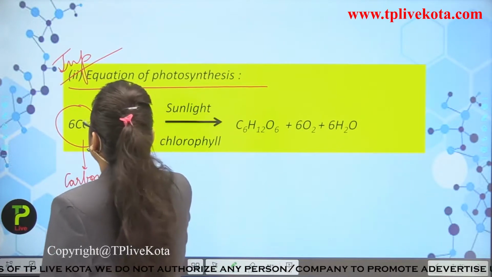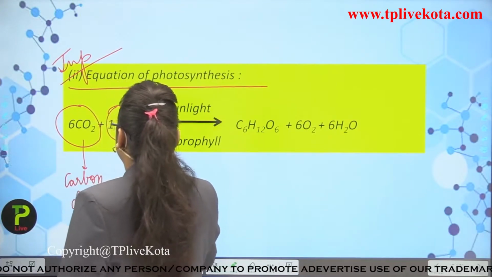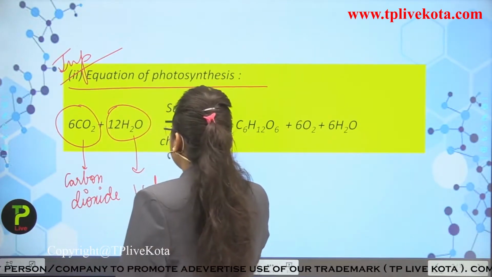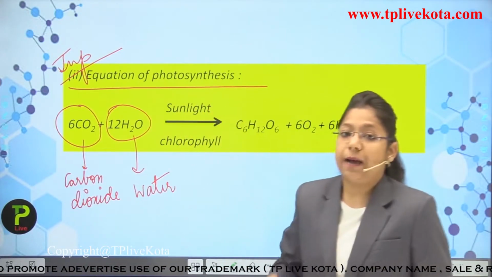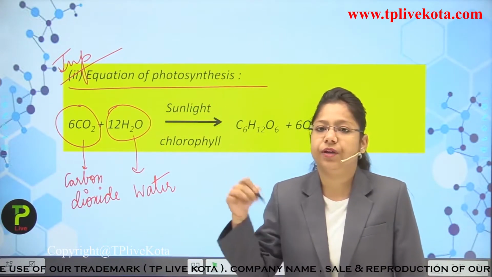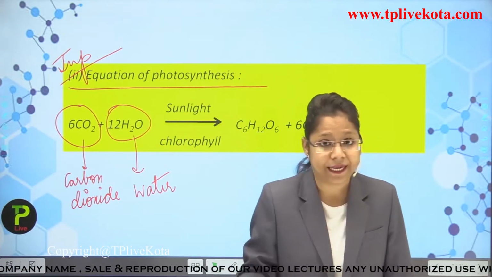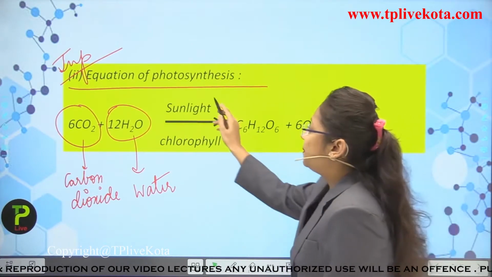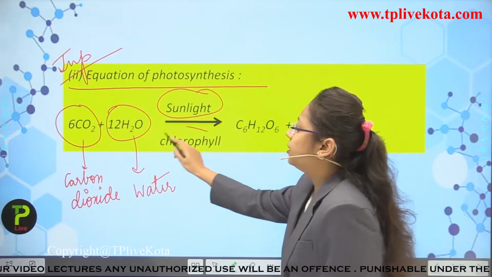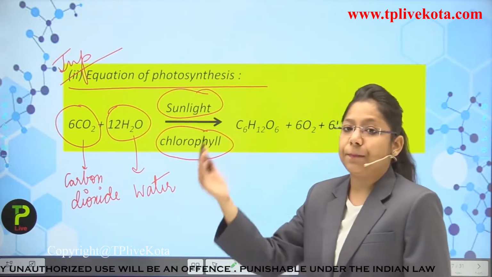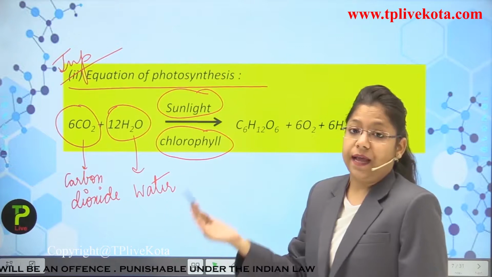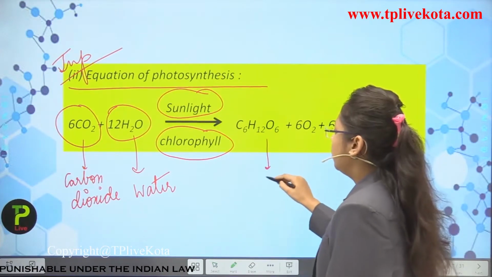Okay, now there is water available. Carbon dioxide is coming from the environment. We are just watering the plant, or the environment usually waters the plants through rains. Now, in the presence of sunlight and chlorophyll, the plant will prepare a product, and that is known as what? Glucose.